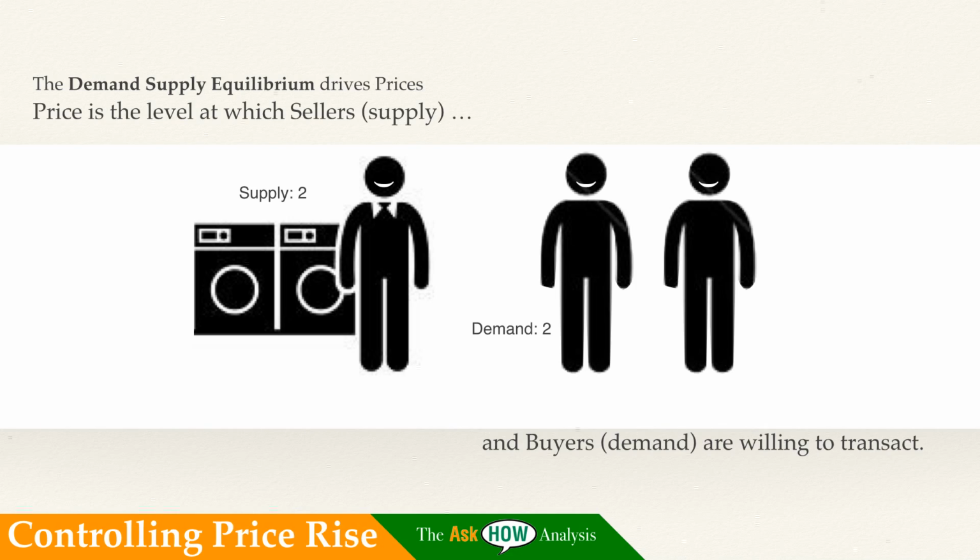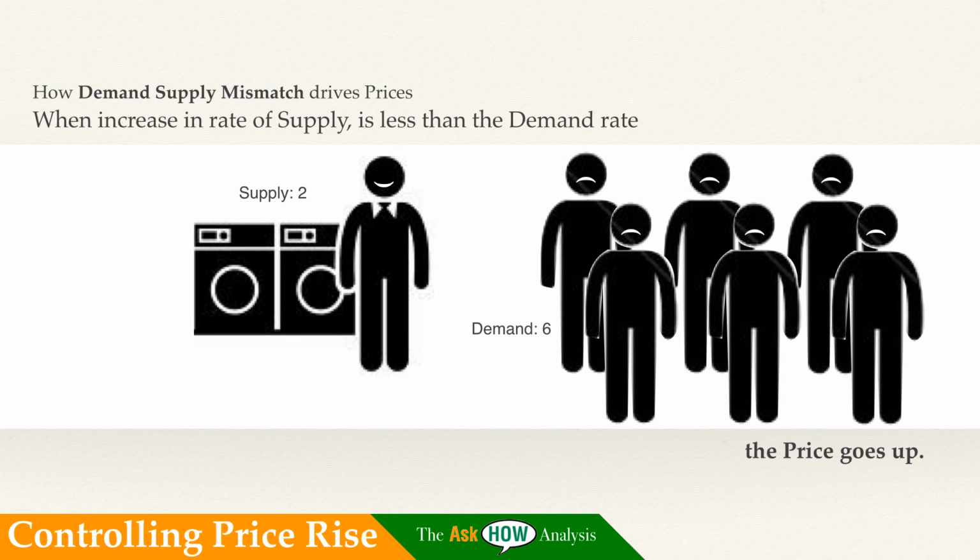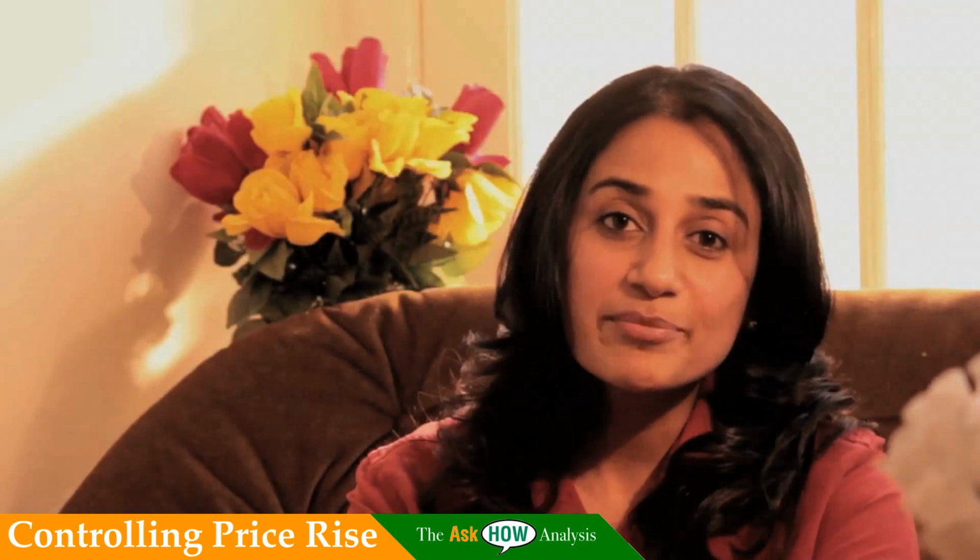Prices remain at a level when buyers are willing to buy and sellers are willing to sell. When the supply goes up, prices go down. But if the supply remains constant and the demand goes up, then the prices would go up. When does demand go up? Demand goes up when there is an increase in income or when there is more money in the country. For instance, the government prints more money.